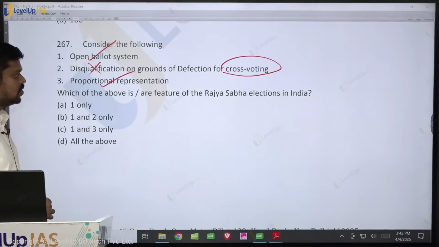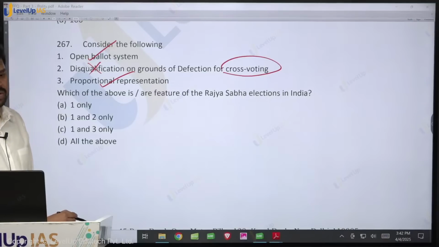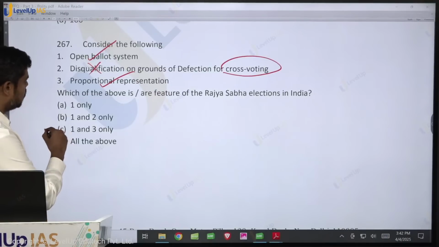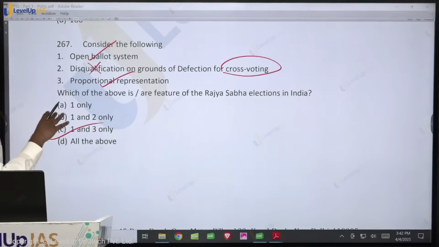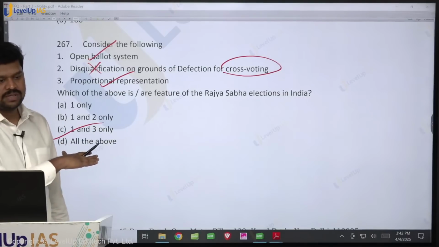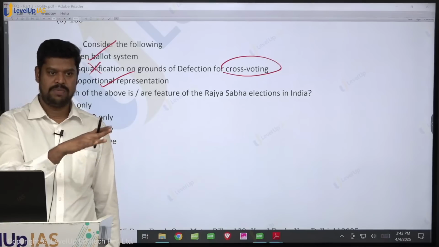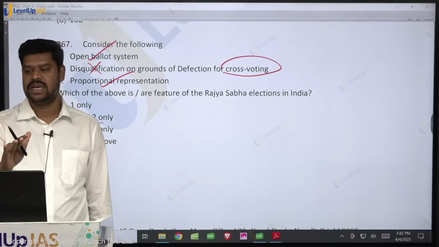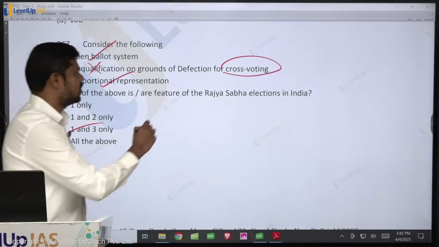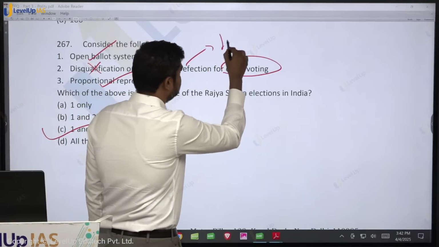So which of the above are the features of Rajya Sabha elections in India? What is the answer? It is 1 and 3 only. Very, very important. These are all areas you should remember, okay? Because if you don't remember, generally what will come to your mind is the anti-defection law, okay? But it is not considered to be what is called a legislative proceeding.